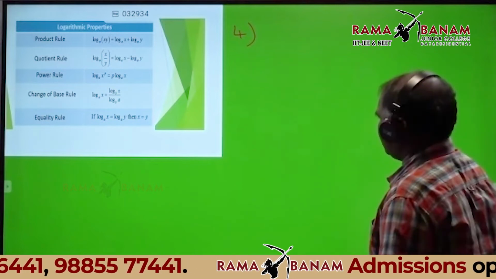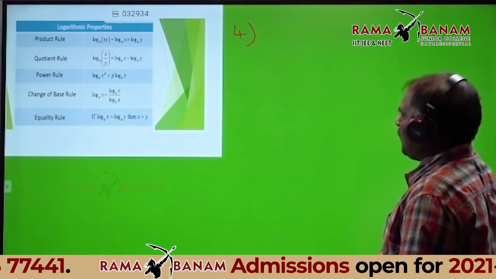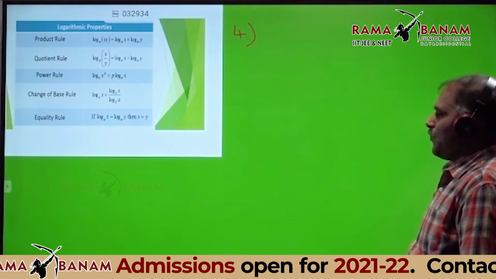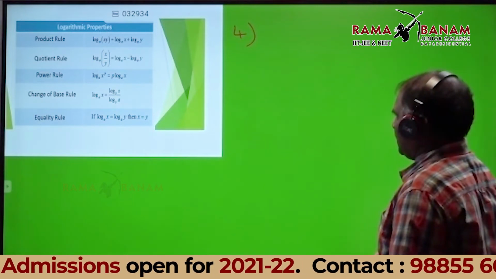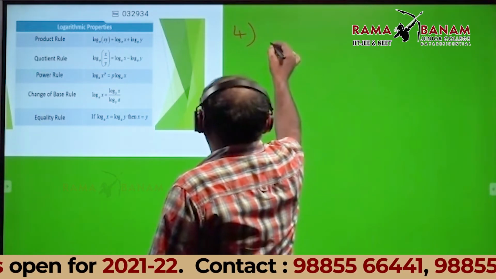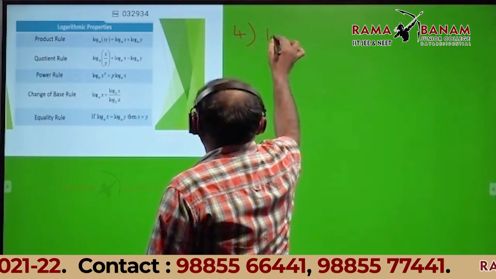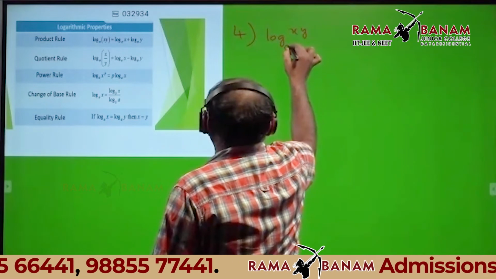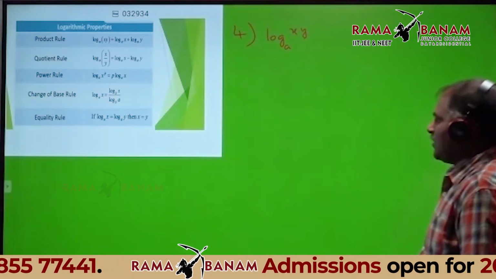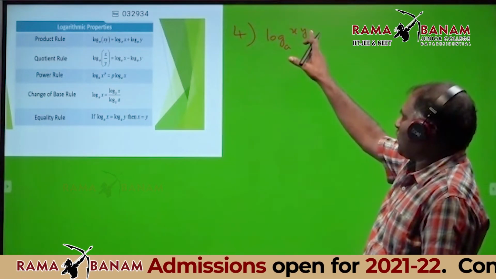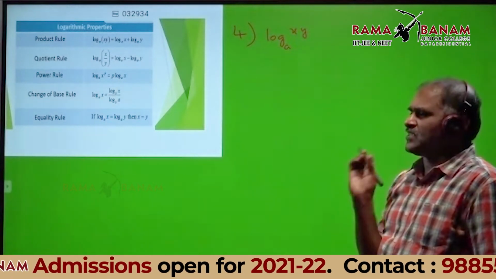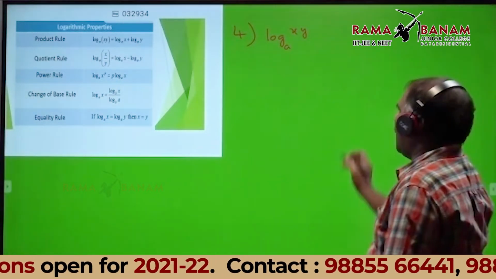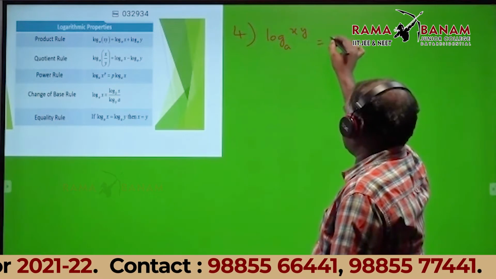Everyone be quiet. In the fourth property, what is the property? Here, listen. Logarithm of product rule. Logarithm of x y base a, the logarithm of two values multiplied with some base. How to represent this?